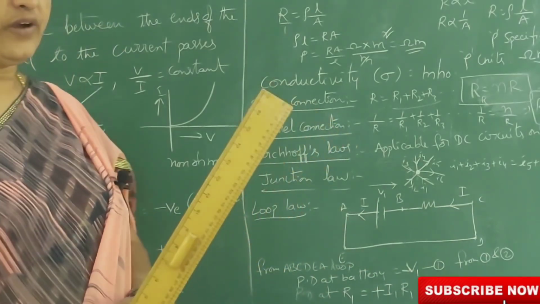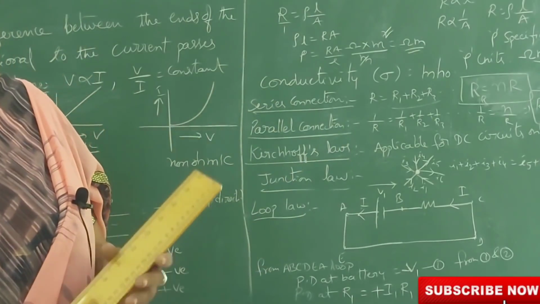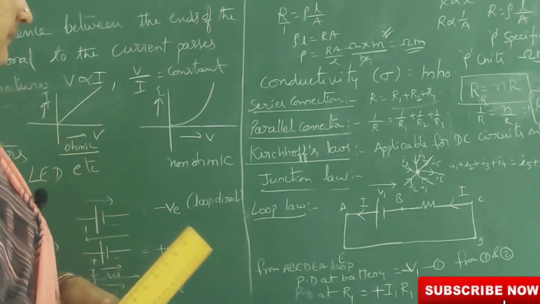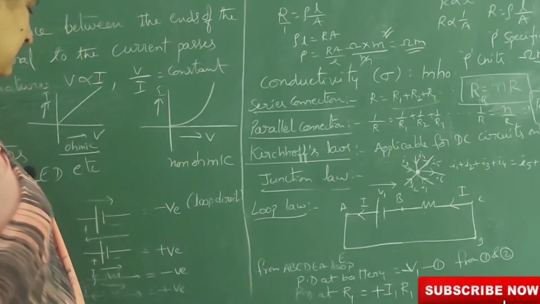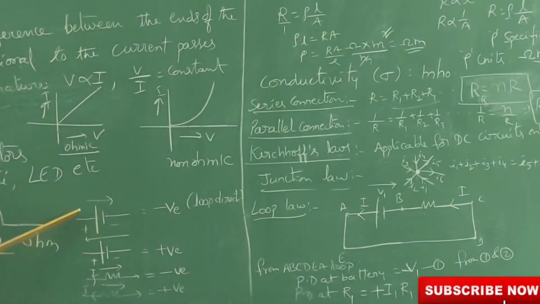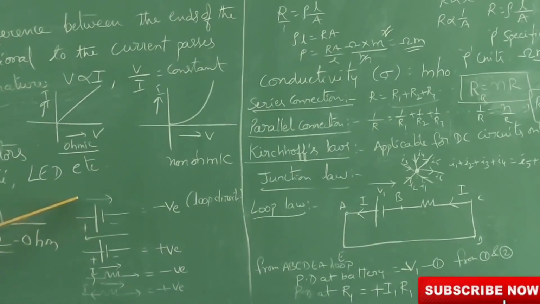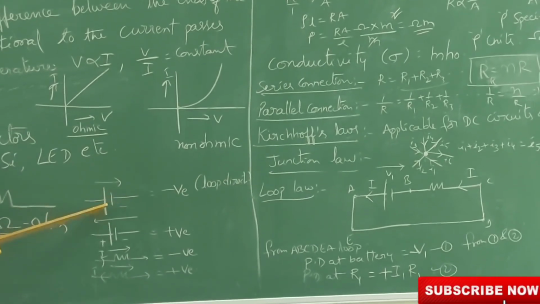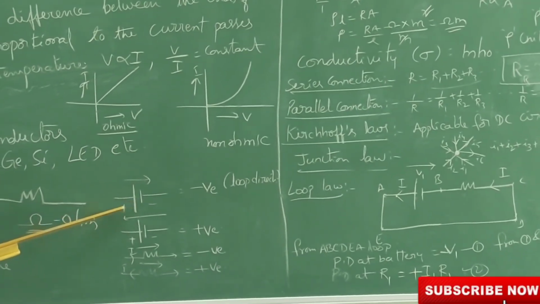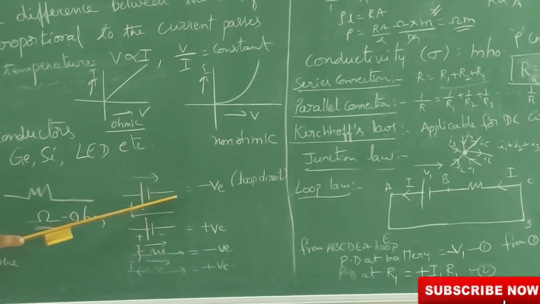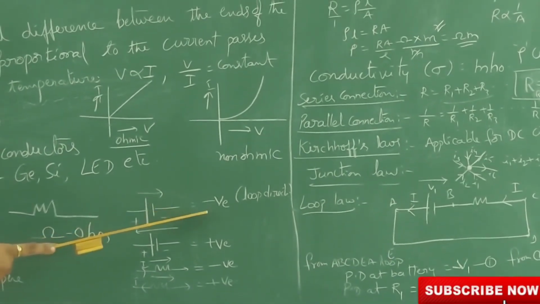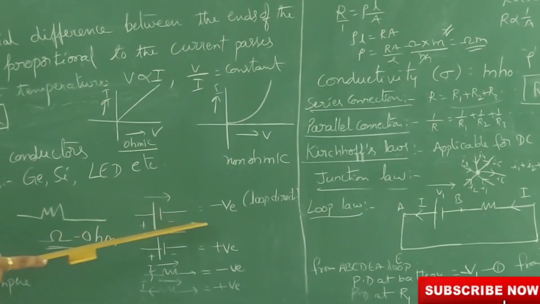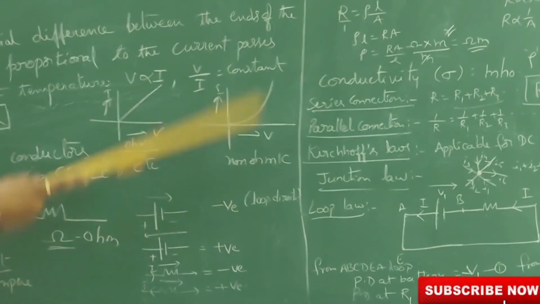To find the potential differences in a loop, we have to know the rules for how to give the sign convention to them. See, here we have the sign conventions. This is the loop direction. In the loop direction, if the battery goes from positive to negative, we take the potential difference at that battery as negative.